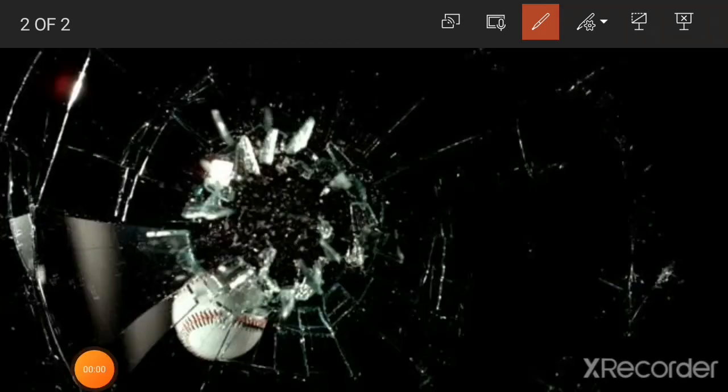Now let's see an example of how to calculate linear momentum. A glass window can be broken by the impact of a force when a ball is thrown with a greater velocity. Here we can measure the impact of the force that broke the glass window as a physical quantity. Let's consider the object to be a ball.